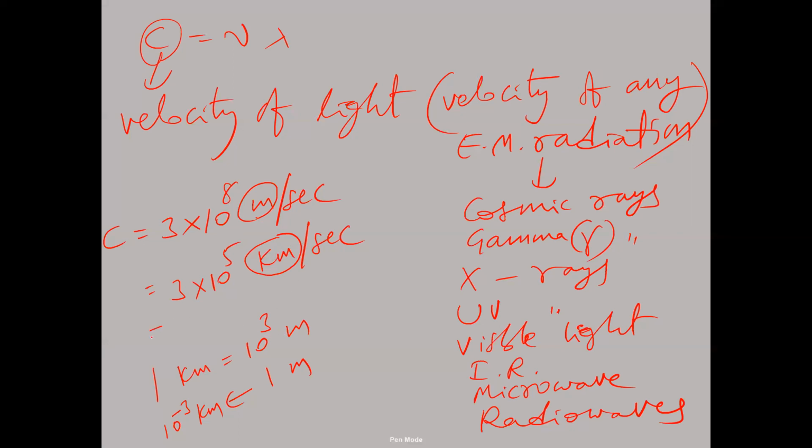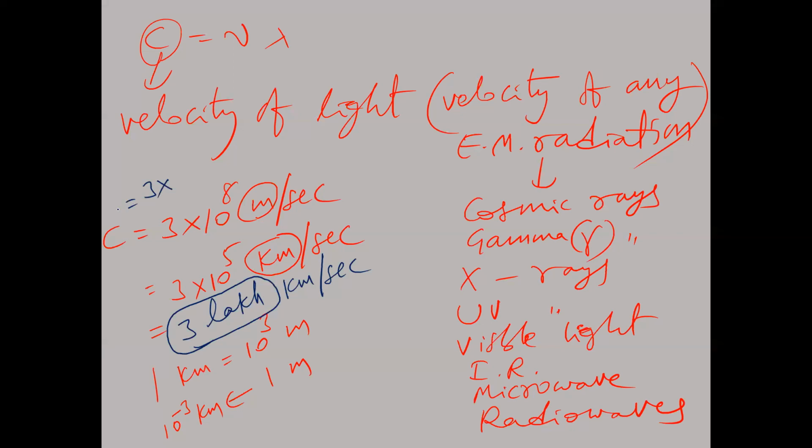10 power 5 is 1 lakh. So it is 3 lakh kilometers per second. That means the light will travel a distance of 3 lakh kilometers in 1 second. So this is the velocity of light.